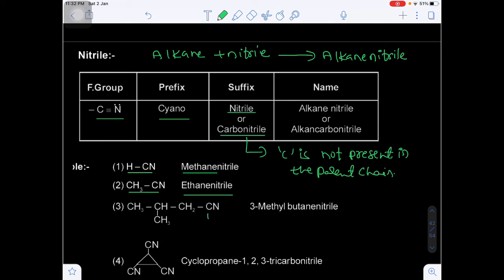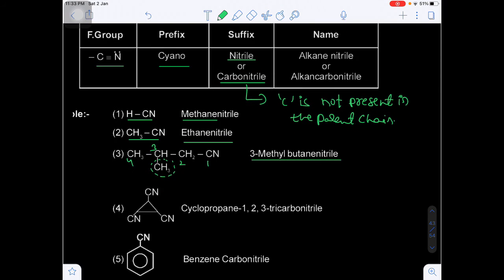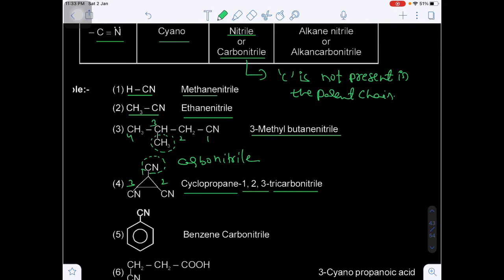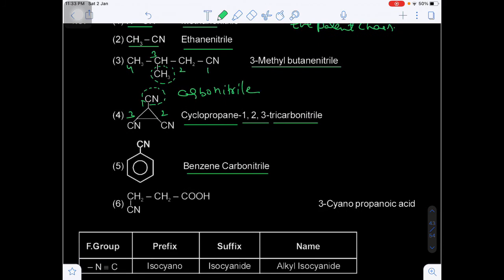Okay, now here the principal functional group is 1, here 2, this will be 3, and this will be 4. On the third position a methyl group is there, that's why we are using 3-methylbutane nitrile. Now here the cyclopropane is there, and 3 substituents like cyanide, so we can use 1,2,3-tricarbonitrile. Why are we using carbonitrile? Because this carbon is not included in the parent chain, that's why we use the special suffix carbonitrile. So here benzene carbonitrile, are you getting my point?